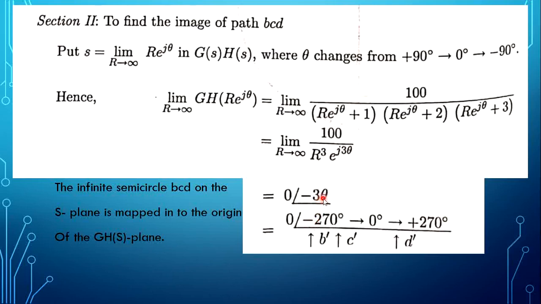When we substitute theta as plus 90, 0, minus 90, the points B dash, C dash, D dash come at the origin with the minus 270 degree line, 0 degree line, and plus 270 degree. So again the section 2 BCD contour in the S plane is mapped into the origin.